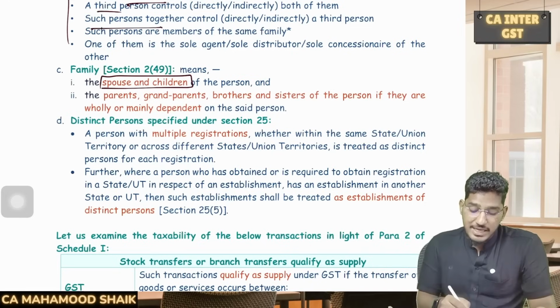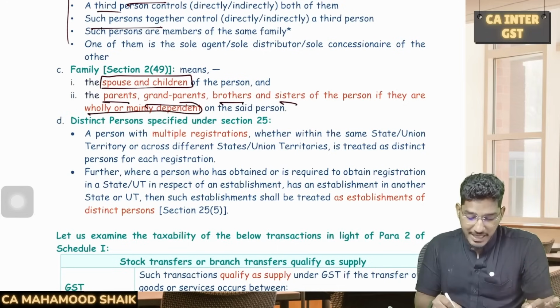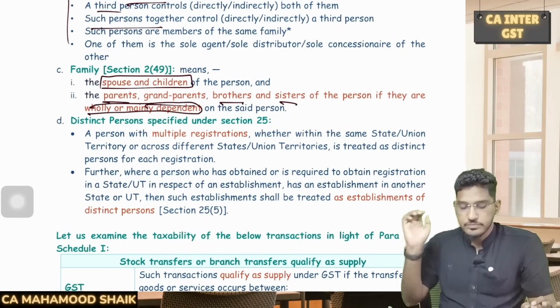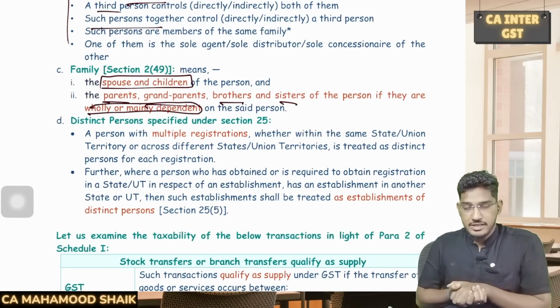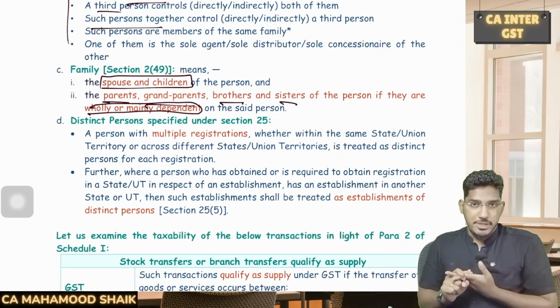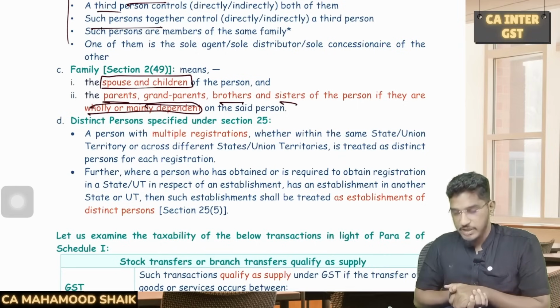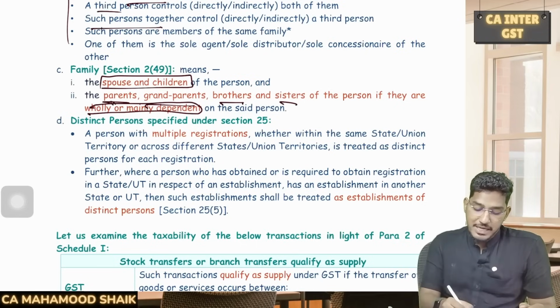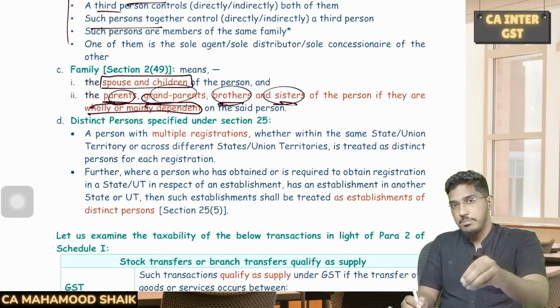person. Whereas parents, grandparents, brothers and sisters of the person become part of the family only when they are wholly or mainly dependent. So very, very important here, guys. Spouse and children, whether they are dependent on you or not, doesn't matter. They are always a part of the family, and they will be considered related persons. Whereas parents, grandparents, brothers, sisters become part of your family only when they are wholly dependent on